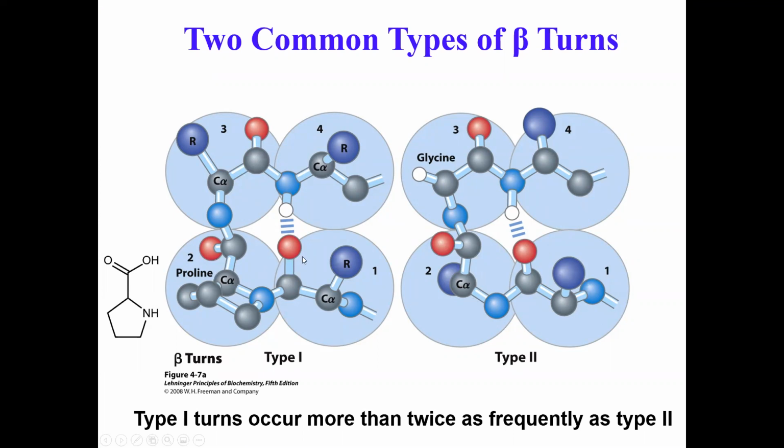So nature somehow preferred type 1 turn twofold to type 2. Another thing to notice is that in type 1 turn, the second residue is the proline residue, and in type 2, you often have the third residue as the glycine residue.